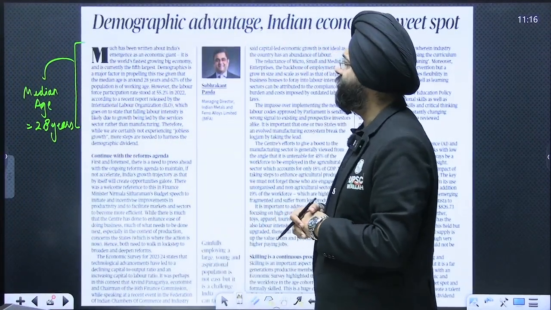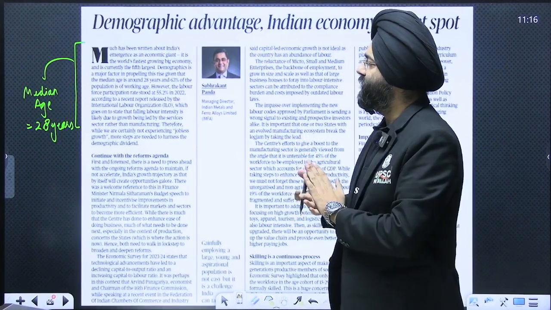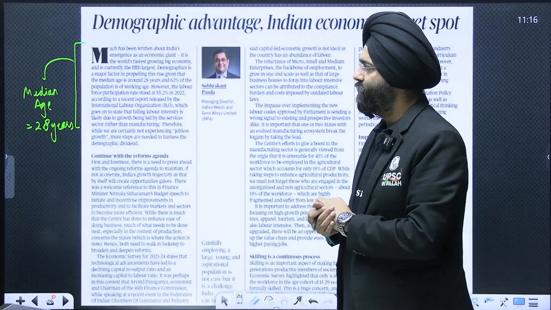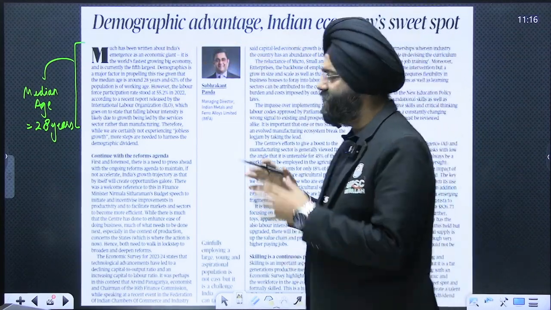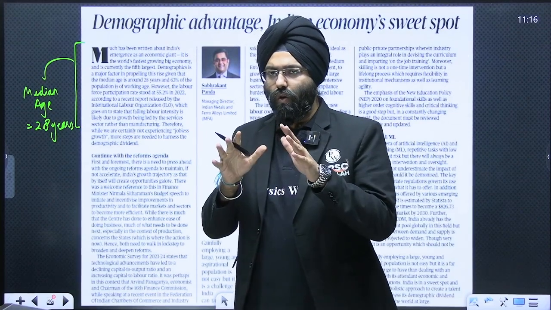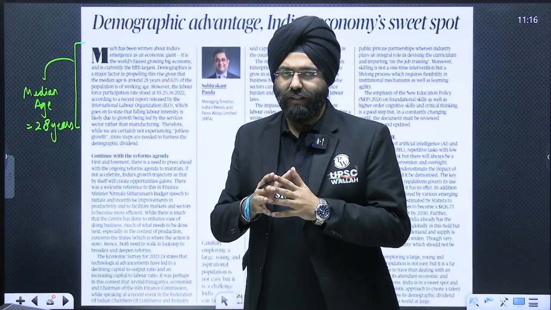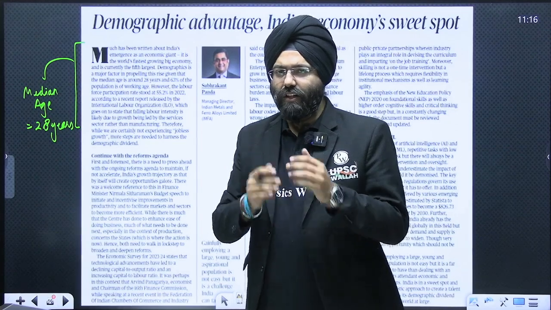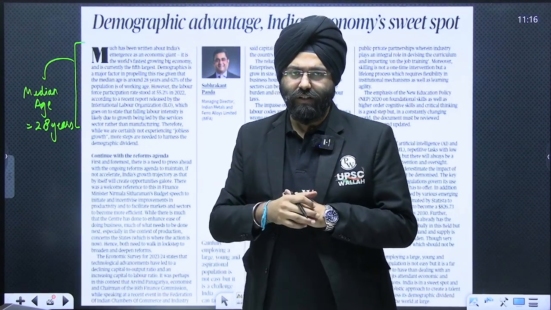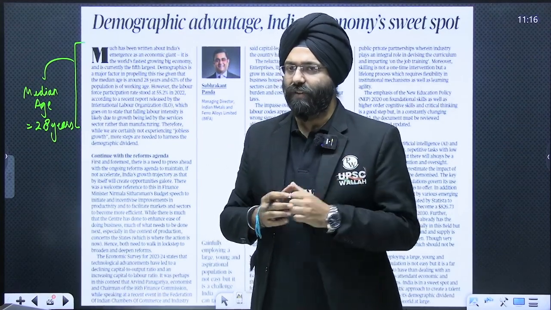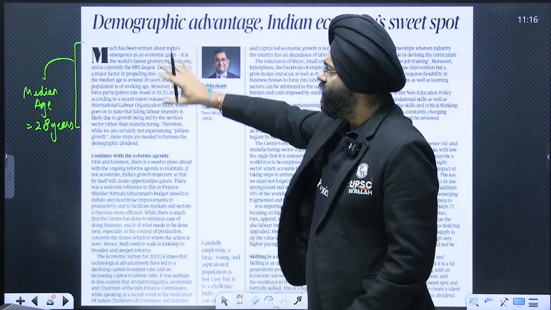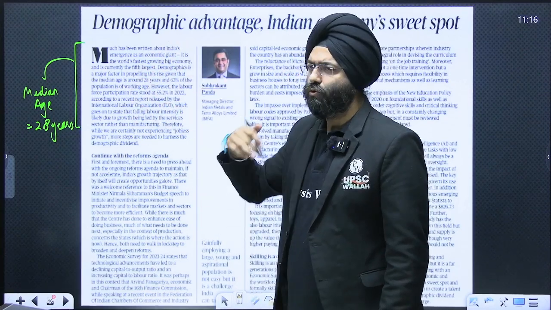Next, this is one of the topics mentioned in today's newspaper. It mentions the demographic advantage and the Indian economy's sweet spot. What this article basically deals with, directly or indirectly, is the concept of demographic dividend and whether that demographic dividend can be used to reap economic benefits. In the introduction, he talks about the median age being close to 28 years.